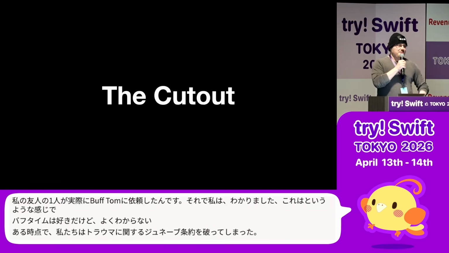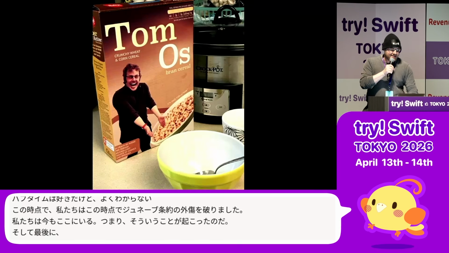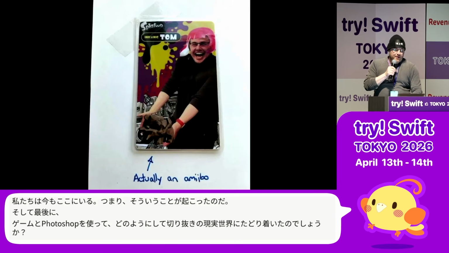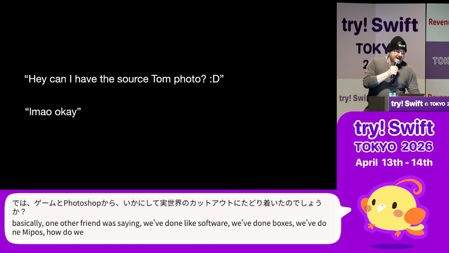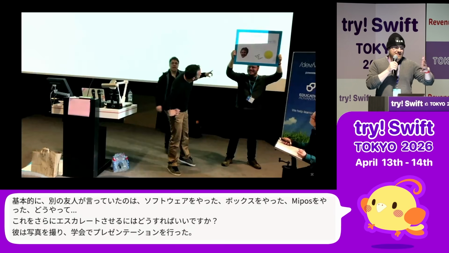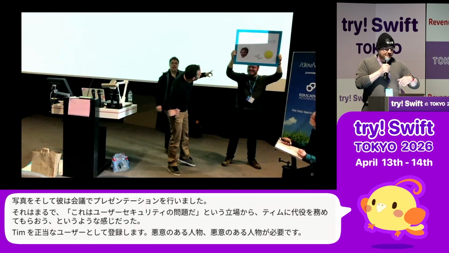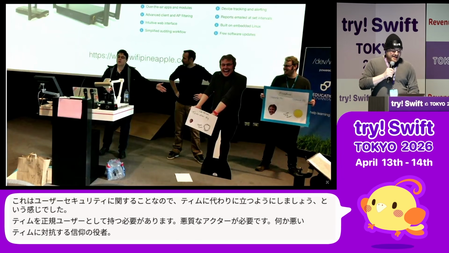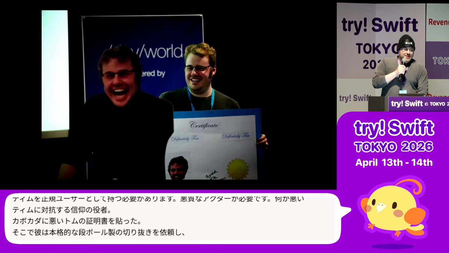And then finally, so we have the name and the Photoshop. How do we get to the real world of the cutout? So basically, one other friend was saying, we've done software, we've done boxes, we've done Amiibos. How do we ratchet this up? So he got the source photo, and he did a presentation at a conference, and he was like, let's have Tim stand in, this is about user security. Let's have Tim as a legitimate user, and we need some bad faith actor to counter Tim. So he made a cardboard cutout and put a bad Tom certificate on it. And so he commissioned a full-blown cardboard cutout, and it was there the whole time.